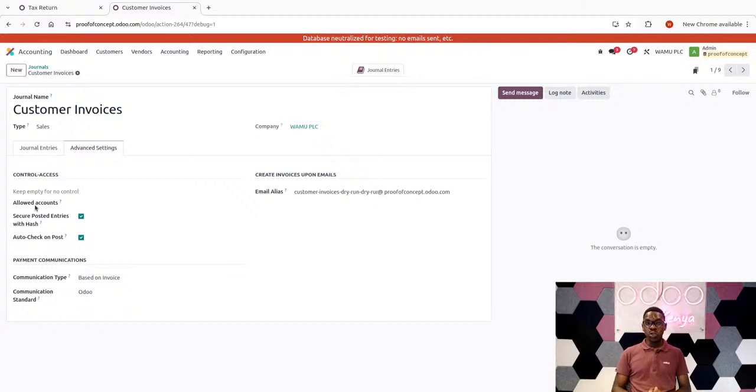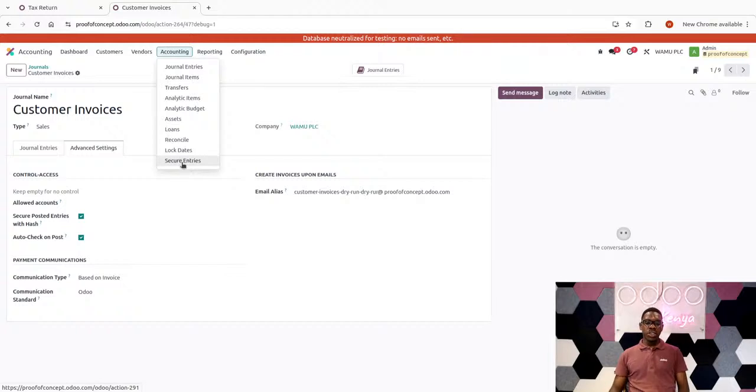The only option that could be flexible is, when I come to accounting, an alternative option called secure entries. The whole point in explaining this is that secure entries is a bit better than secure posted entries with hash, though both serve different purposes. The posted entries with hash is a bit stringent and not as flexible, because when you secure posted entries with hash, you simply cannot do anything with it.